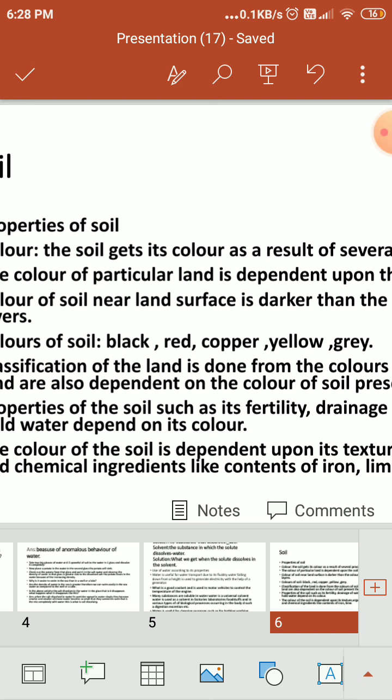In the next period we will discuss the texture of the soil, and depending upon the color of the soil and the capacity to hold water, there is a little experiment on page number 22. Try this experiment; we can perform it in the class also when our school reopens.